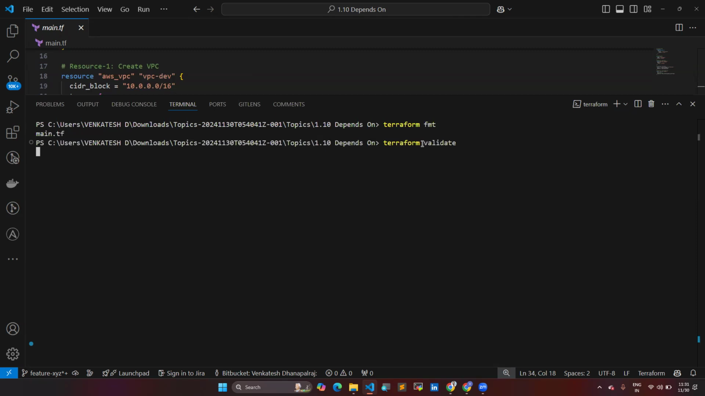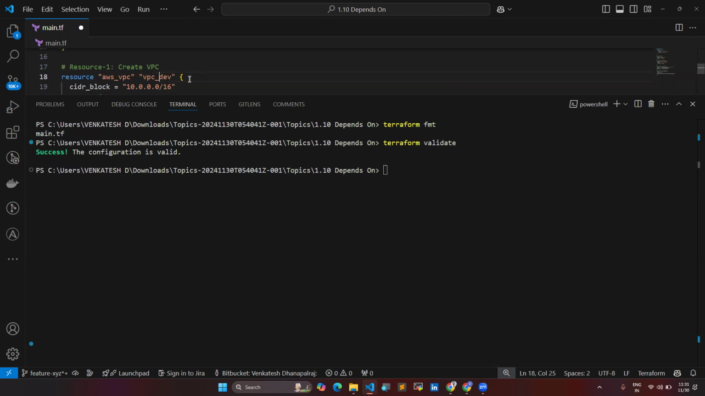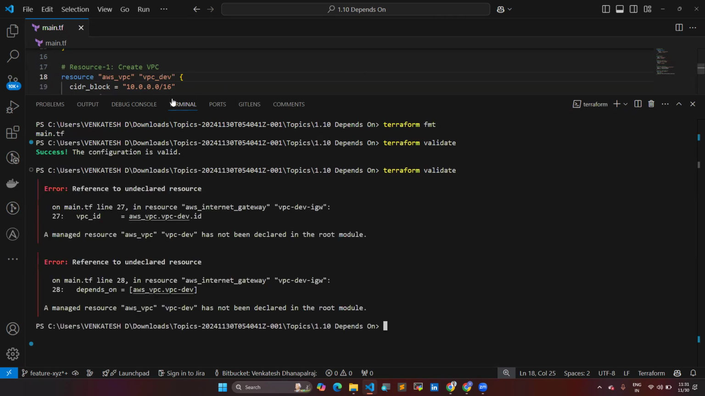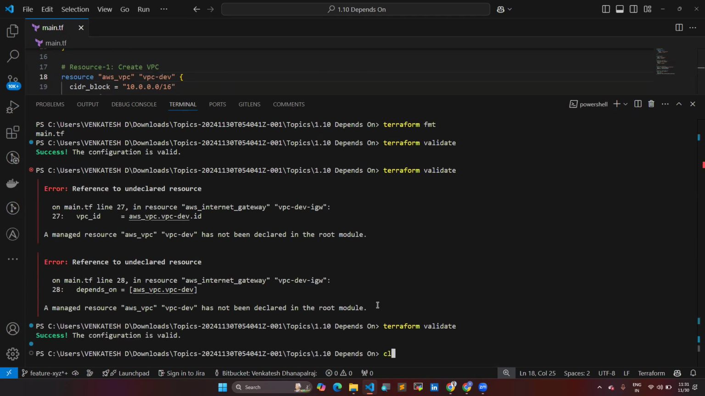Next we can test this file using the terraform validate command. This validate command checks whether there is any unspecified argument. For example, instead of this vpc-dev with a hyphen, if you mention an underscore, then this file will not be valid. You should use only hyphens and not underscores, otherwise it won't be valid. Like that it will do the validation process.